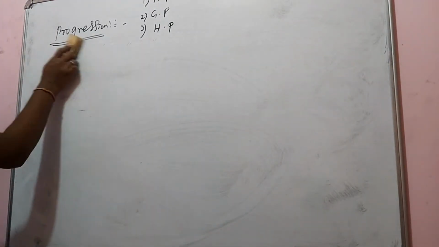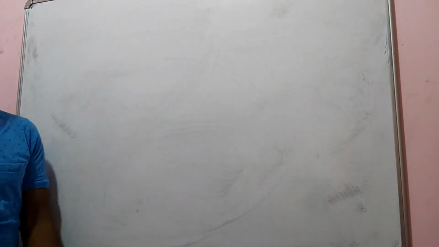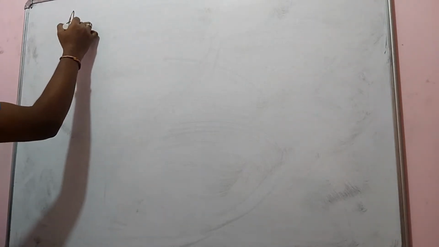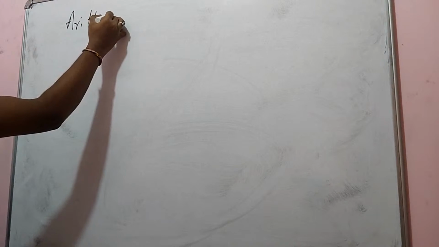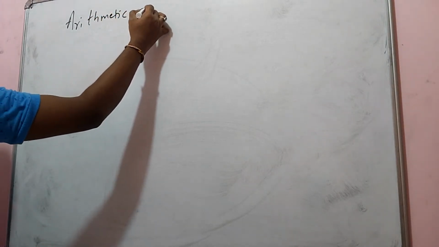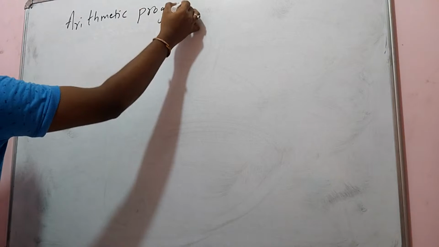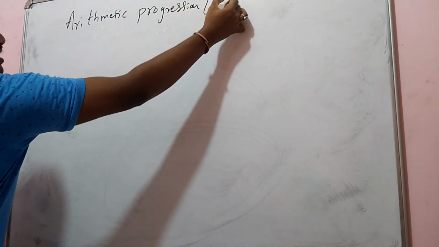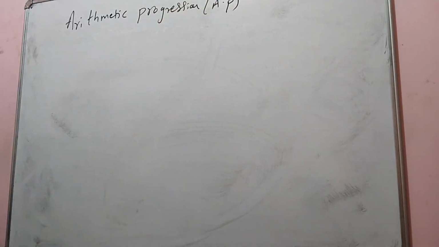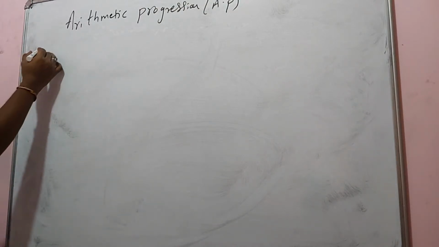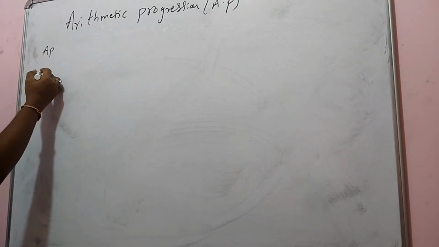Now let's discuss arithmetic progression. Dear students, today's lecture is on arithmetic progression. The first topic name is arithmetic progression. We write it as AP. So here we have the first lecture on arithmetic progression. What is AP defined as?